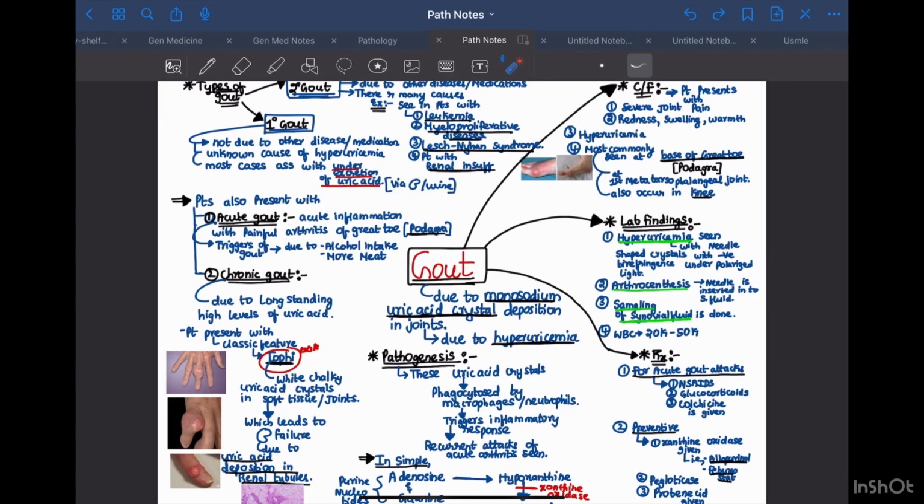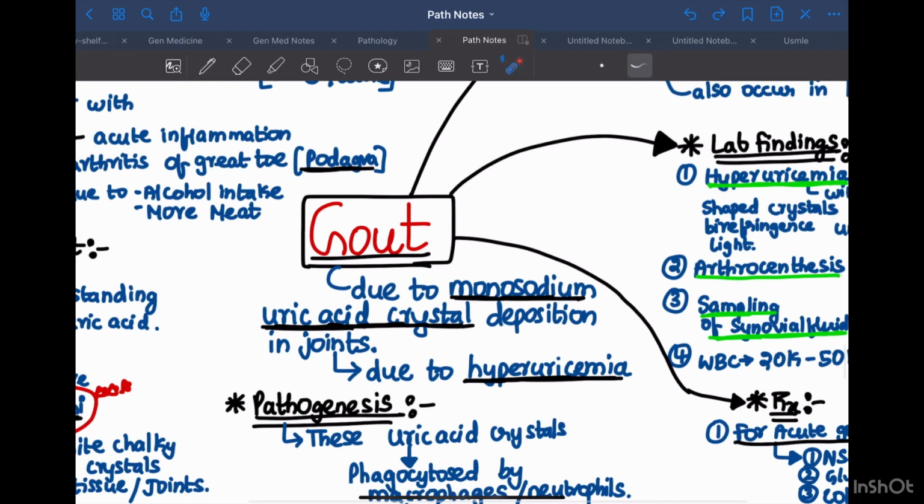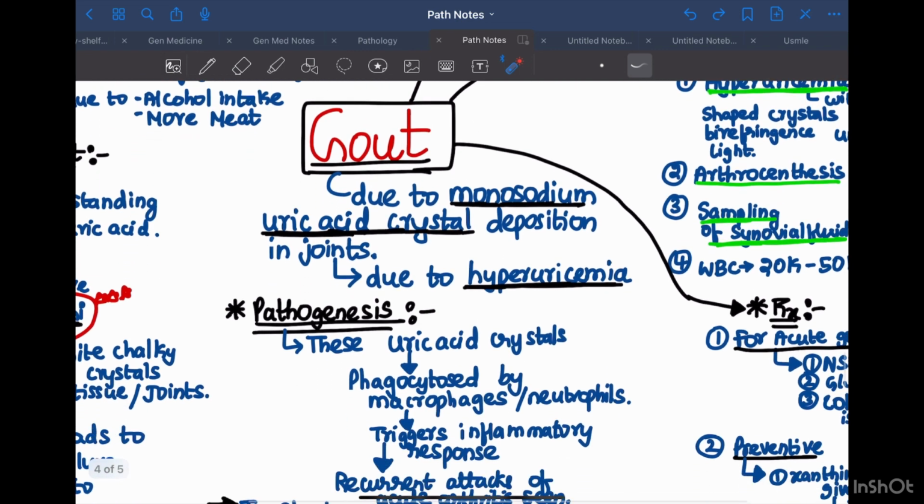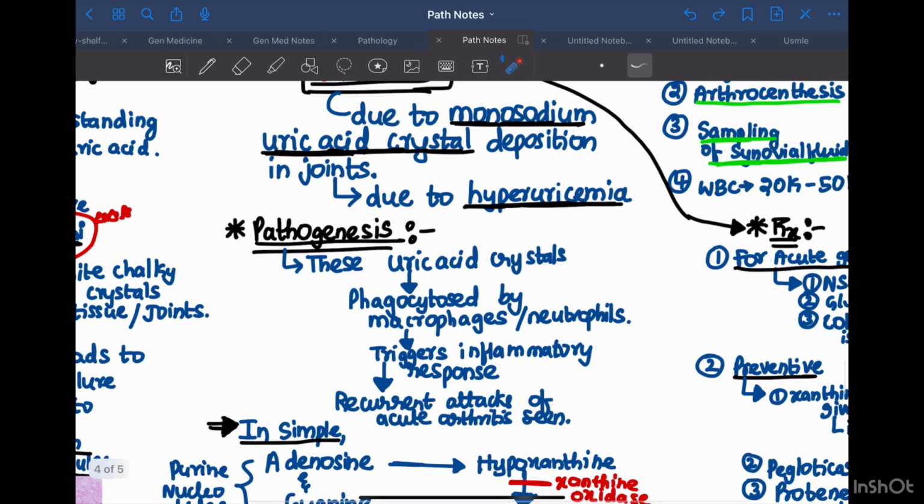Today's topic is gout. Gout is due to monosodium uric acid crystal deposition in joints or soft tissues, due to which there is hyperuricemia. Let's come to pathogenesis. These uric acid crystals are phagocytosed by macrophages and neutrophils, which triggers an inflammatory response, due to which recurrent attacks of acute arthritis are seen.